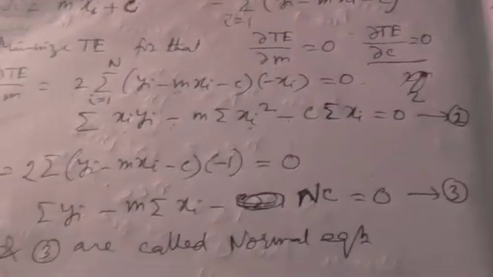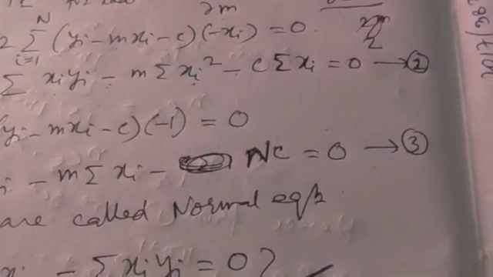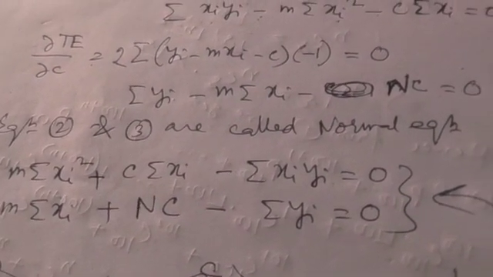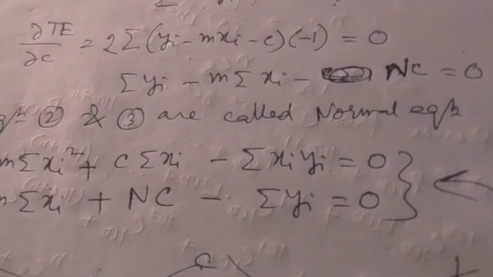Differentiating partially and simplifying, we get the two normal equations as m summation xi square plus c summation xi minus summation xi yi equals 0, and the second normal equation is m summation xi plus nc minus summation yi equals 0.